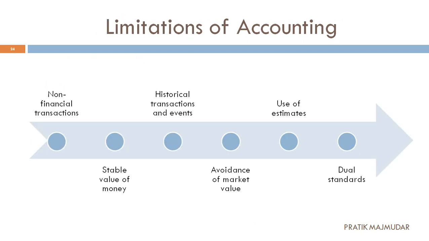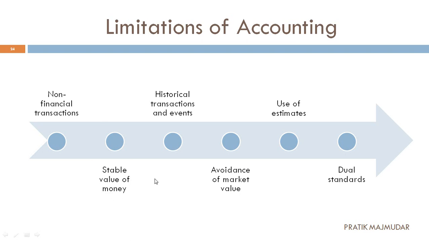Now, as you know, a coin has two sides. We have seen the first side, which shows the advantages. Now, let's see the second side, that is the limitations or the disadvantages of accounting. The first limitation is non-financial transactions.